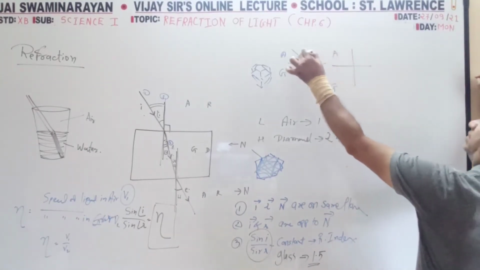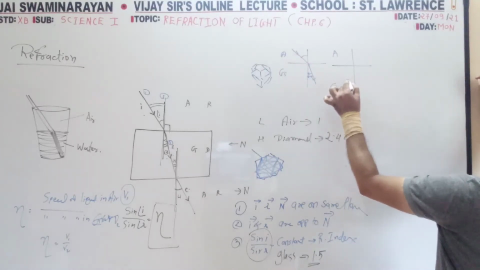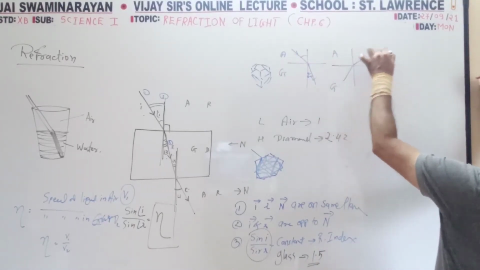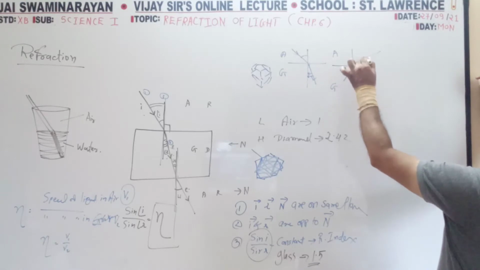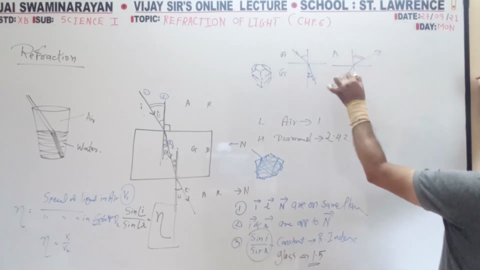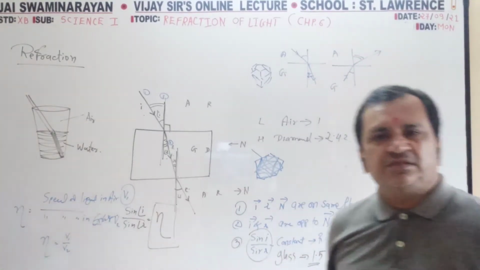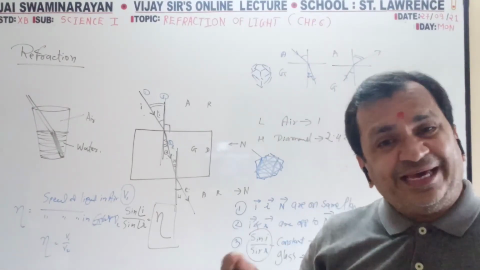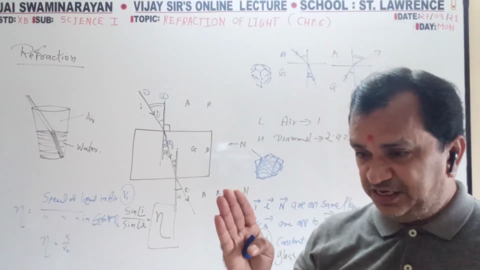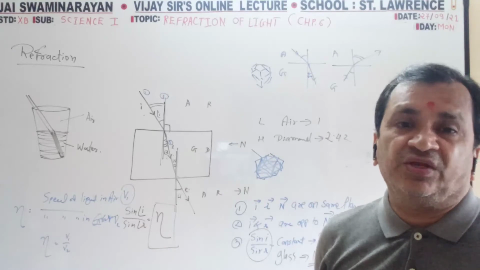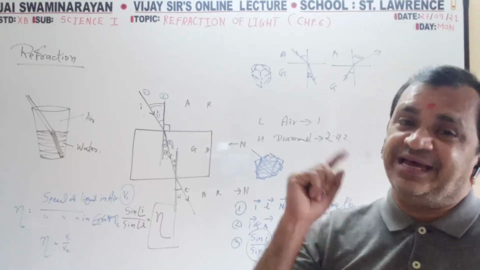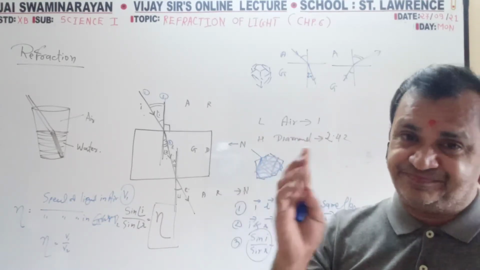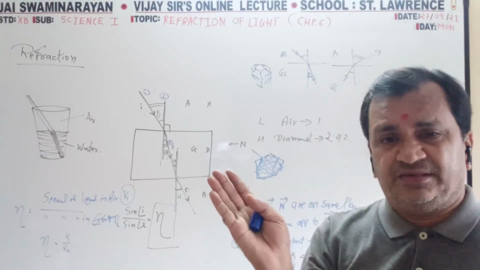Now glass to air. From air to glass, the ray moves towards the normal. From glass to air, dense to rare, it moves away from the normal.